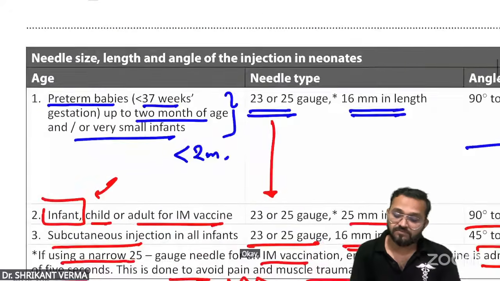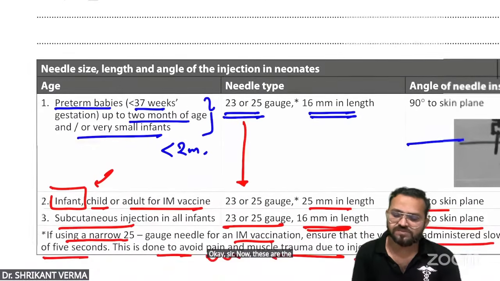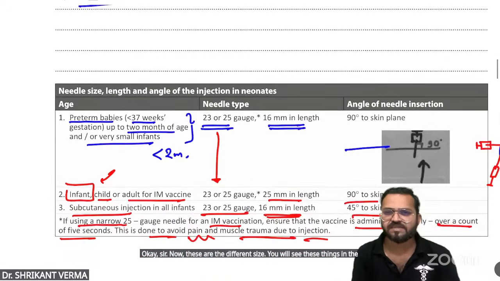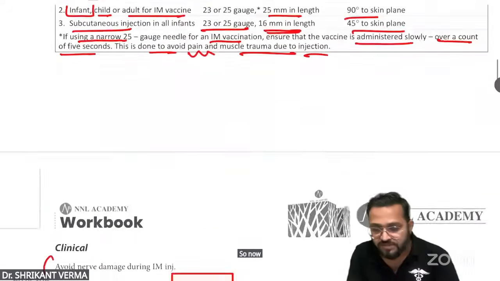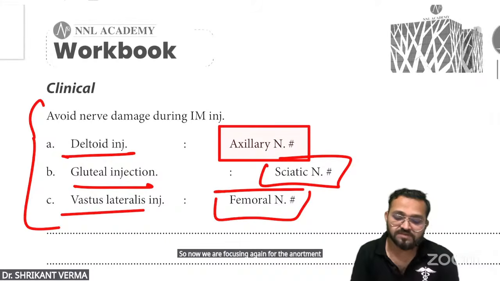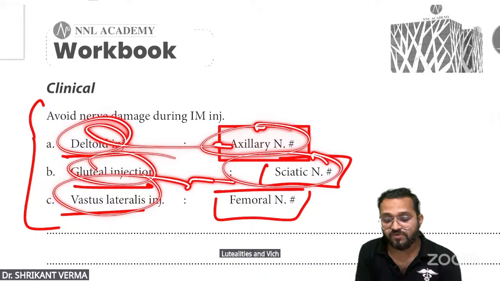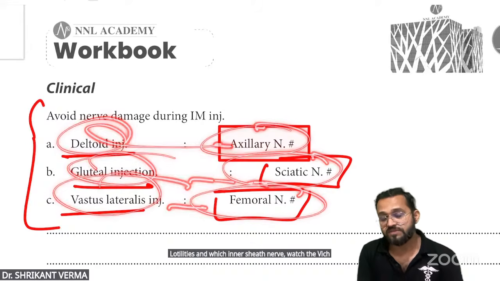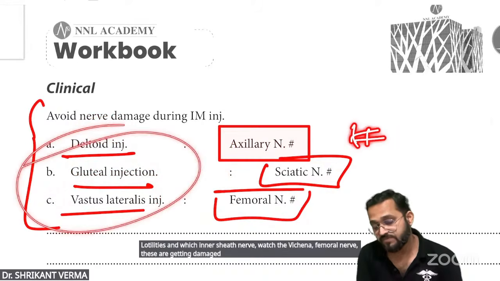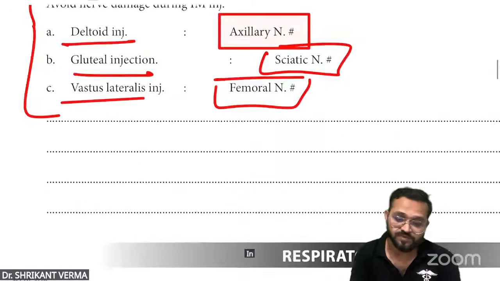Okay, now these are the different sizes. You will see these things in the clinical, that is the clinical part. So now we are focusing again on the anatomy and physiology part. Deltoid, which nerve? Axillary nerve. Gluteal region, which nerve? Sciatic nerve. Vastus lateralis, which nerve? Femoral nerve. These are damaged in case of injection at these particular areas.